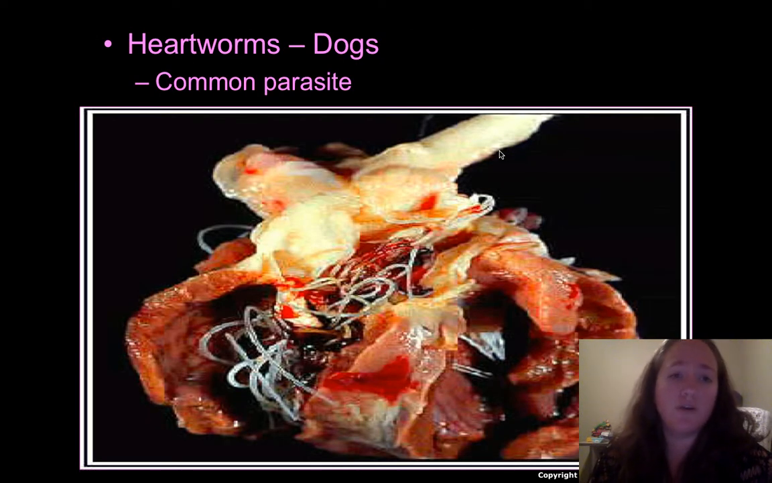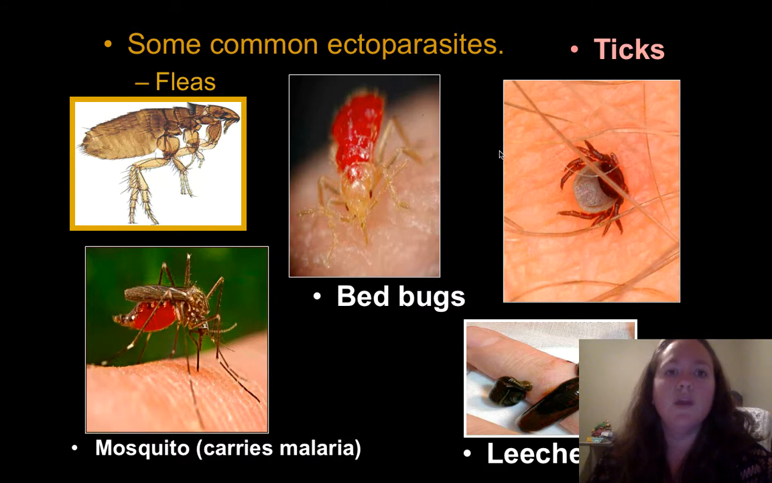Dogs usually have heartworms. This is the most common parasite in the dogs. That's why they take heartworm pills to try to get rid of this every month. Here's some ectoparasites. We have fleas, ticks, bedbugs, leeches, mosquitoes. Mosquitoes we will talk specifically about when we talk about human populations because they carry so many diseases like malaria. They also carry HIV and AIDS, things like that we don't want to get.